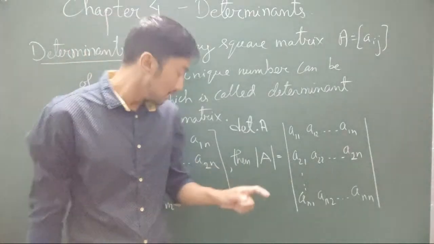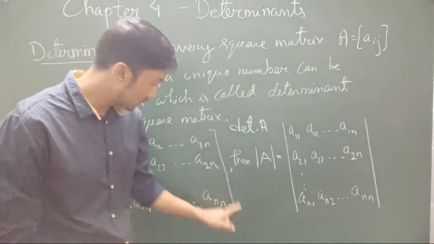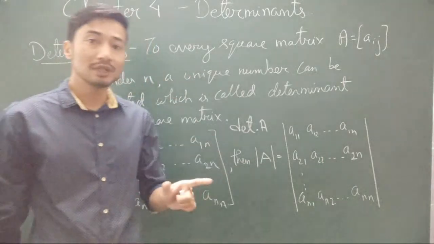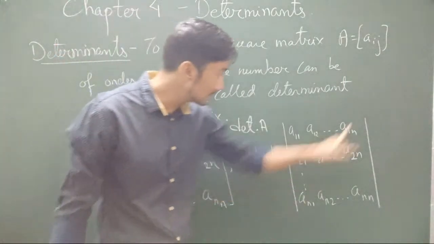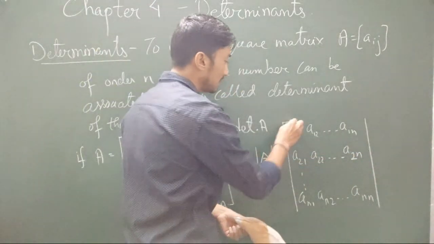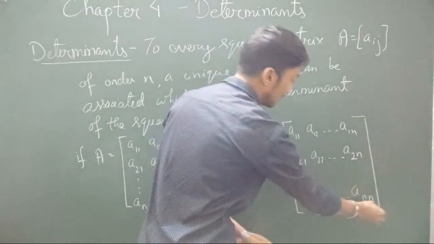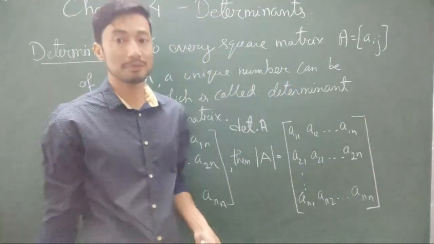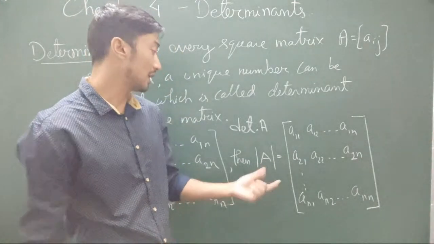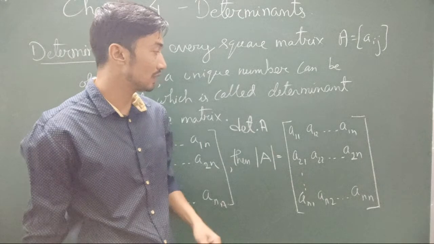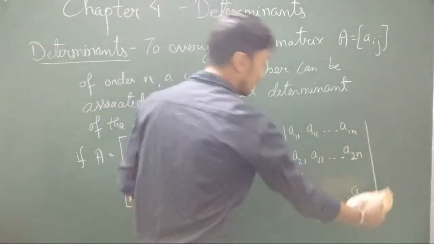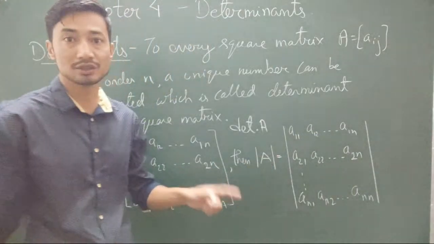For a matrix, you'll be using this square box bracket or that round bracket. When you write determinant, you have to be very specific. Determinant goes in this slash bracket, the straight line bracket. If you just happen to write determinant like this, then it's no longer determinant, and your value technically will be absolutely wrong. So you have to be very careful with that. If you're calculating the determinant and then you write the box bracket like this, then it's wrong. It has to be this straight line. This is determinant.